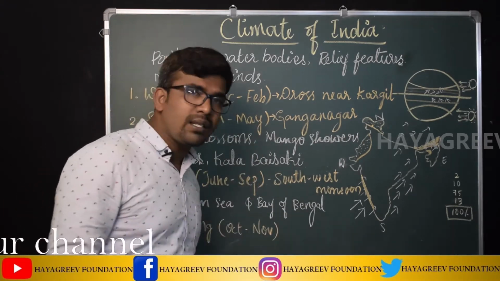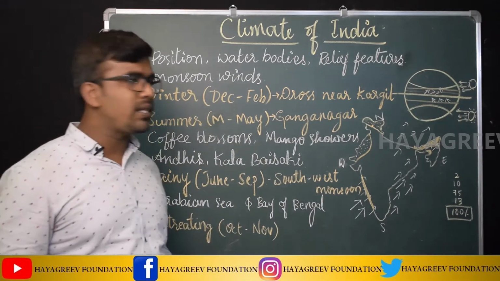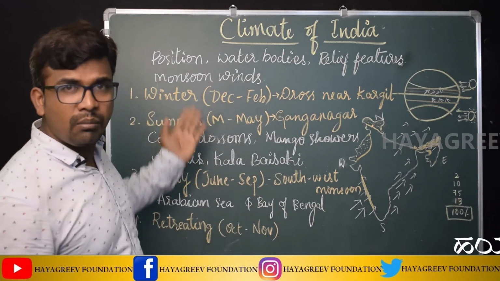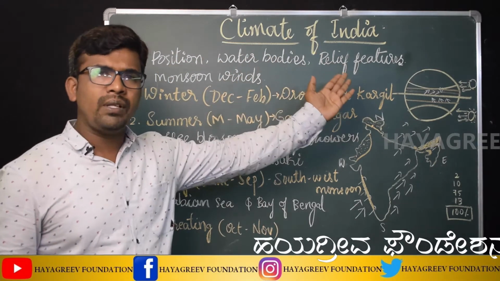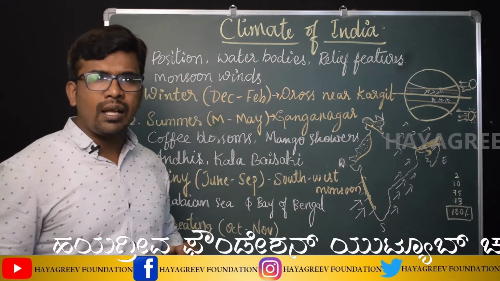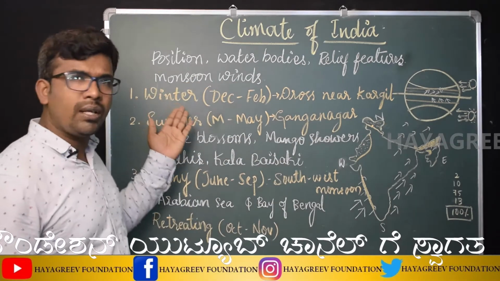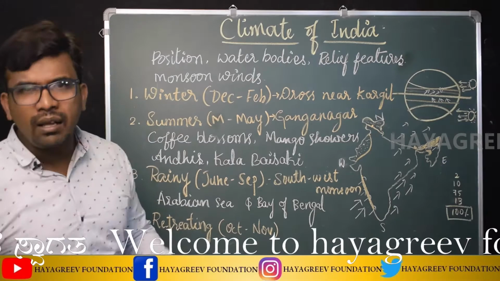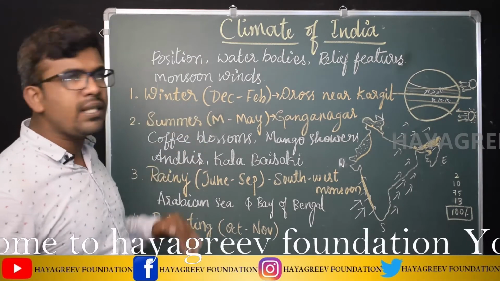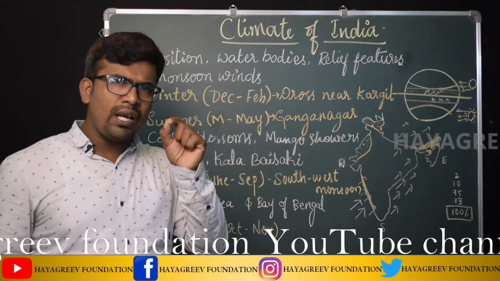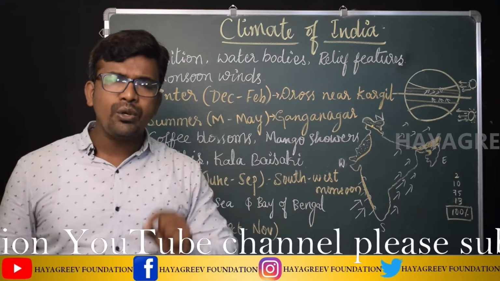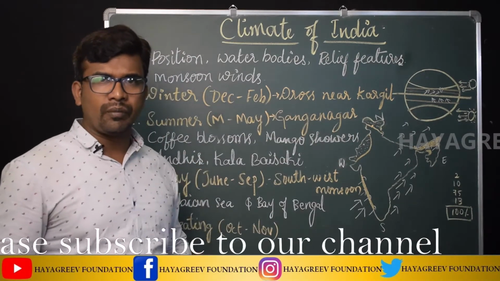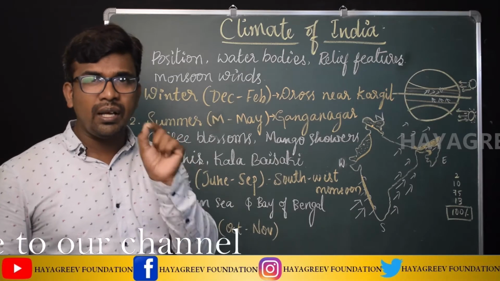Okay students, in this lesson we learnt about many topics. For example, the factors that influence the climate of India, those are position, water bodies, relief features, and monsoon winds. Then the four climatic seasons of India: winter season, summer season, rainy season or southwest monsoon season, and the retreating monsoon season. In winter, the place that has recorded the lowest temperature is Dras near Kargil, less than minus 60 degrees Celsius.